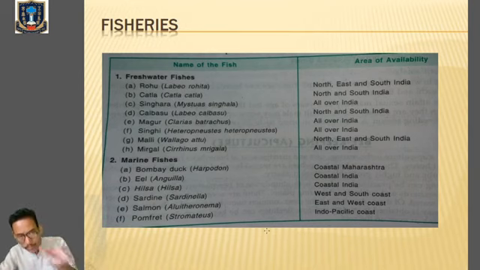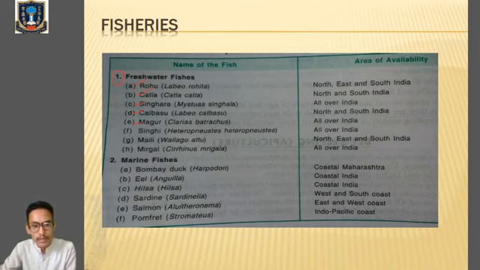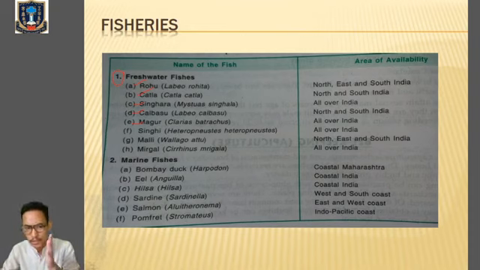I've taken the picture from the book. You can see over here the freshwater edible fishes: rohu, Labeo rohita, catla, scientific name Catla catla, singhara, Mystus singhala, Labeo calbasu, magur, scientific name Clarias batrachus, singi, then mali, mrigal. Out of these names you have to remember three or four scientific names of the freshwater edible fishes. This usually comes in examinations, so you have to remember the names.